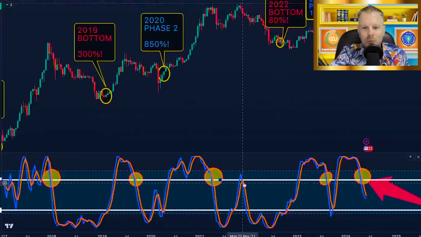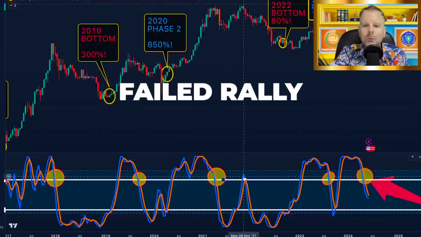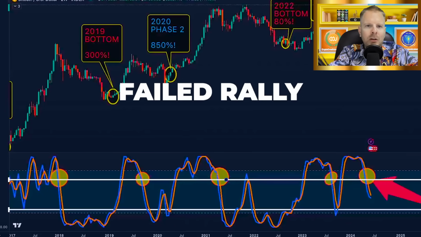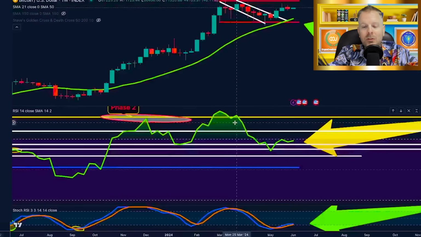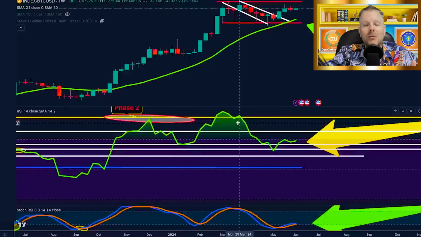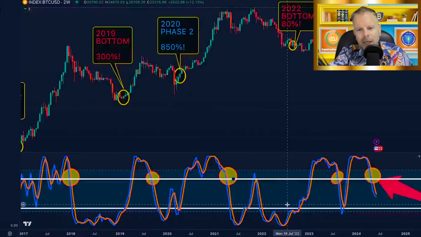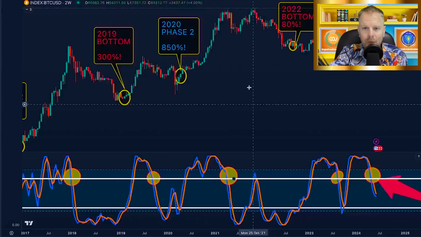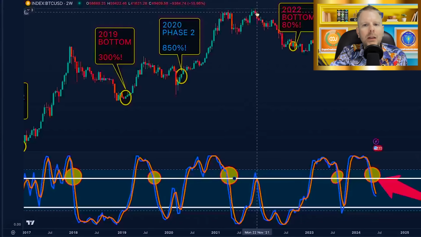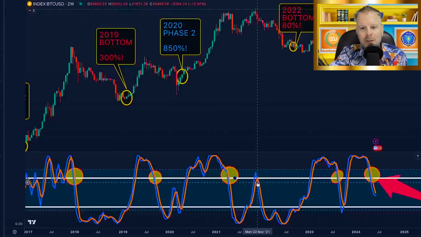And again, that's why this was a failed rally. We talk about a failed rally a lot. We talked about it in our previous video. Bitcoin is on the verge of proving that this is or isn't a failed rally as we speak. More on that later. But as we got back into it, this was a failed rally. We just couldn't regain that white line, hence the double top, hence the divergence.